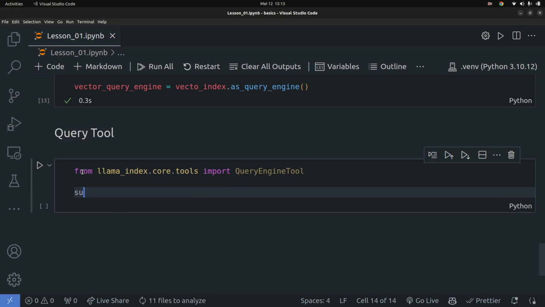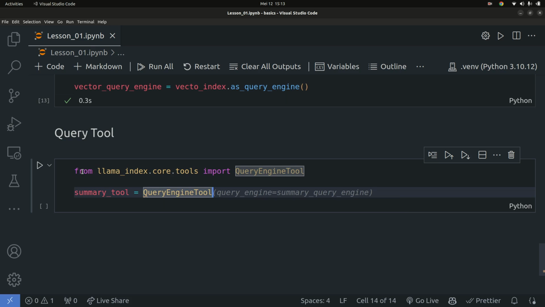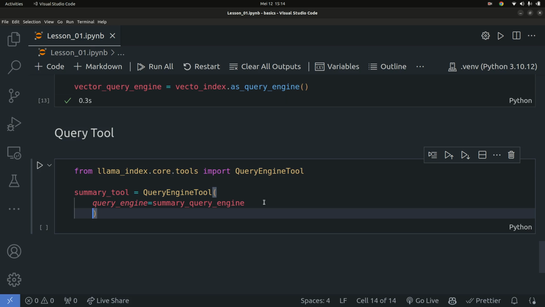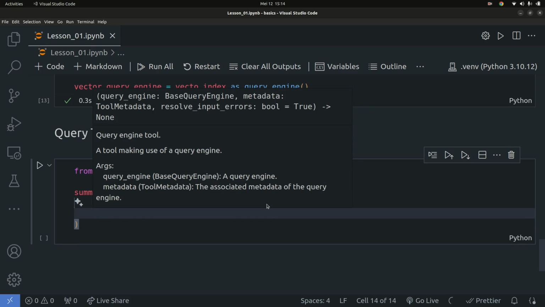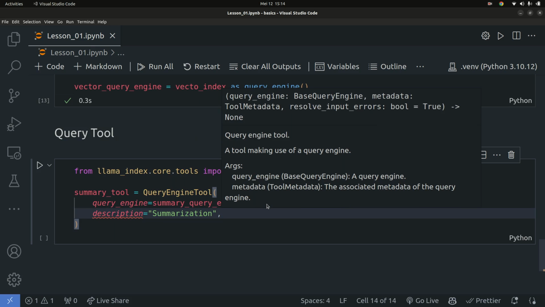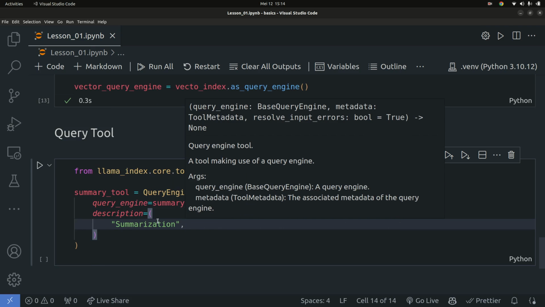Good. So I'm going to create a summary_tool. Summary tool is going to be equal to the following. So we use the QueryEngineTool. Let me just use the autocomplete right here. So you're passing the QueryEngineTool, and the query engine is going to be our summary query engine. Good. And you're going to pass in a description of this specific tool. A description will help the LLM know what this tool is used for. That's basically it. For the description, you can pass in a tuple if you want to, or you can pass in a Python string. So let's use a tuple right here.